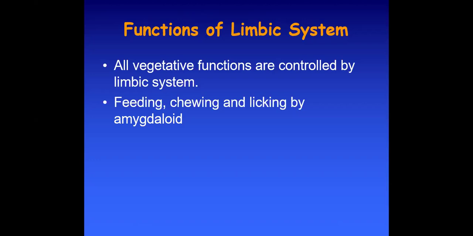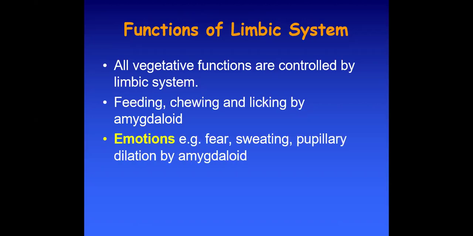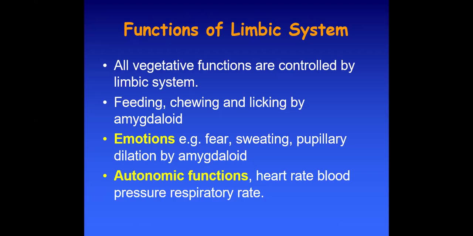Feeding, chewing, and licking are controlled by the amygdala. Emotions, for example, sweating, fear, pupillary dilation, by the amygdala. Autonomic functions, the heart rate, blood pressure, respiratory rate, all these are controlled by the limbic system. Rage and placidity. Rage simply means the extreme expression of anger. There is piloerection, there is growling, biting, and clawing.